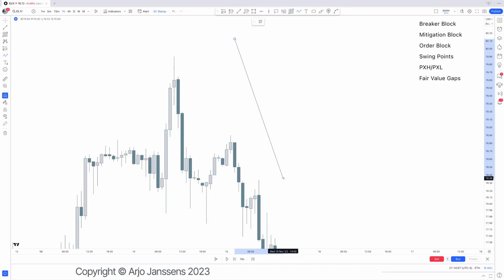So in order to create a fair value of price, we also need some buyers to offer fair value, to give them a potential chance to get involved. We need to retrace back into those imbalances, which are the fair value gaps, to offer a fair value to bullish market participants, to give them the opportunity to get involved.